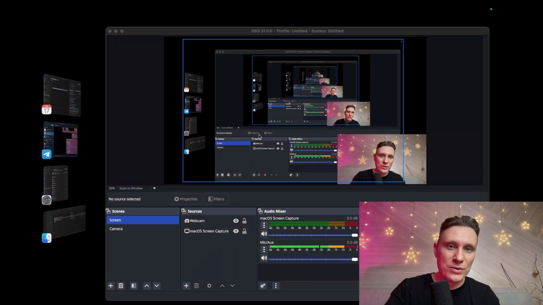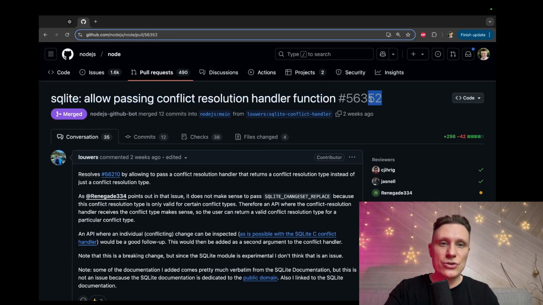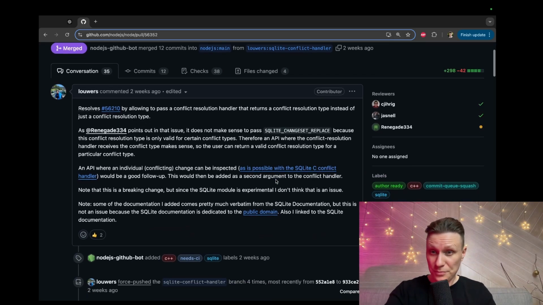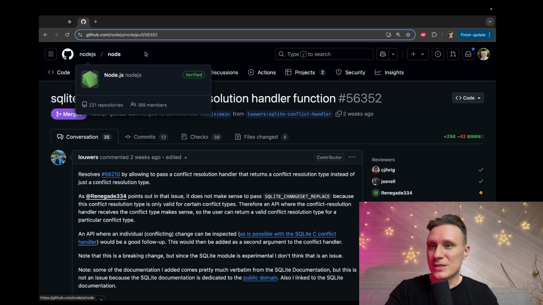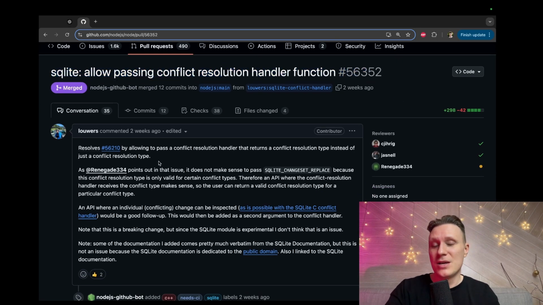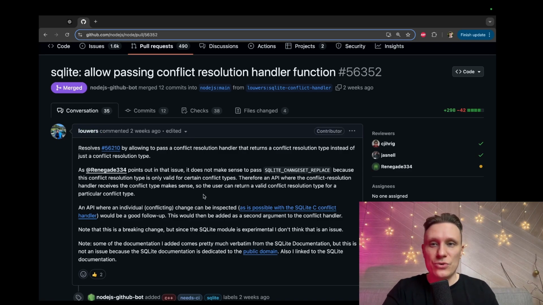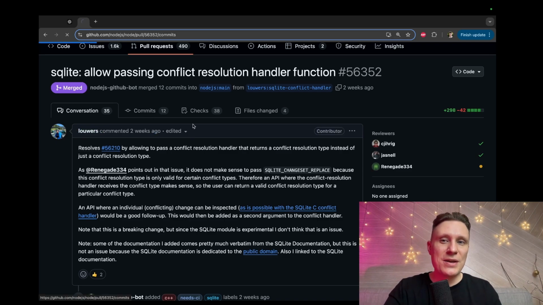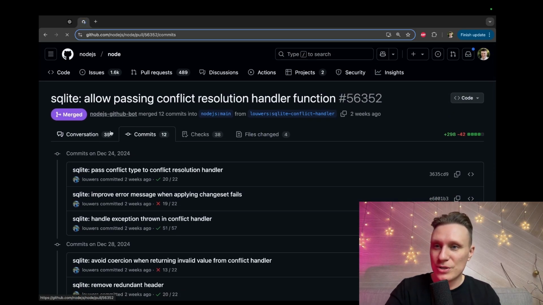We'll check the problem that we tackle, this issue, number, blah, blah, blah. What's the idea? The idea is we open a random GitHub repository like Node.js, we open a random issue like this one, and we try to solve this issue ourselves. However, this issue has already been solved by this guy, and we have the solution, and this solution allows us to basically train. We check how other people solved this question and try to understand their solution and try to grow from their experience.